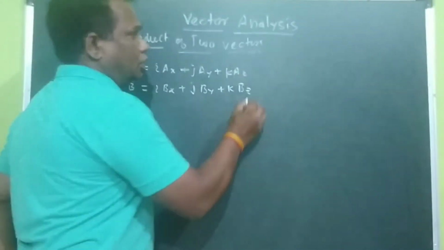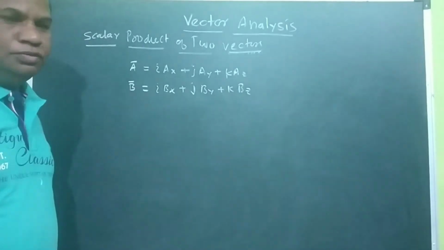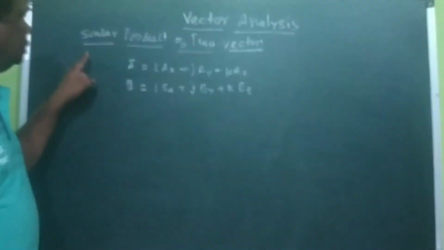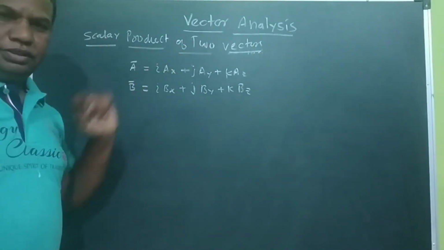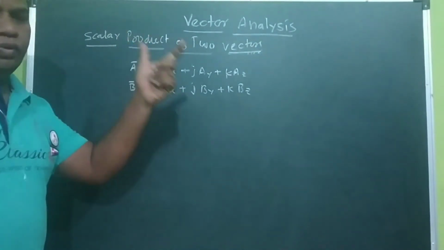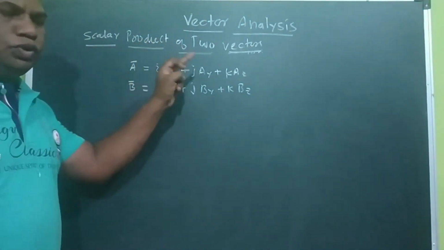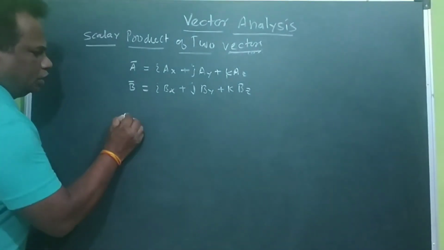If you take the product of two vectors, there are two types of products. One is called the scalar product of two vectors, and the other is called the vector product of two vectors. First of all, we are going to see the scalar product. What is the scalar product of two vectors?